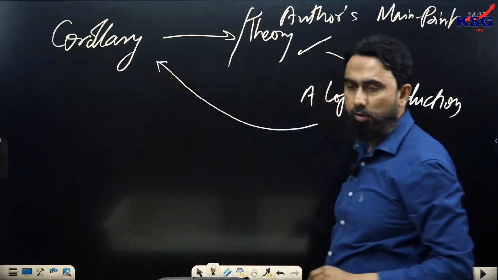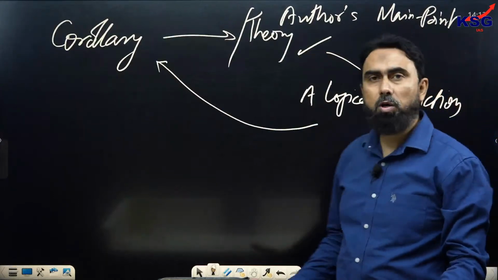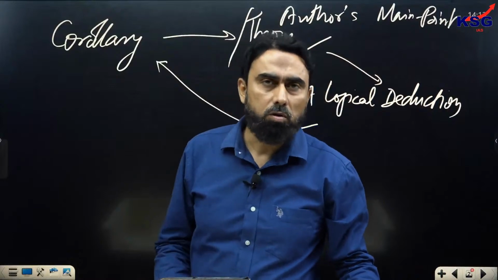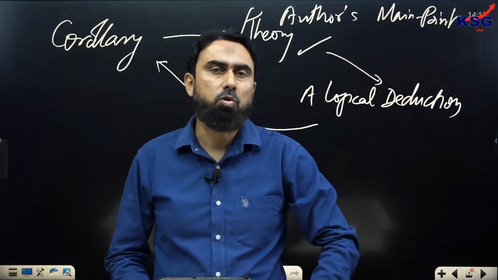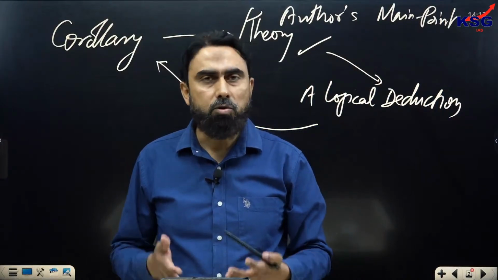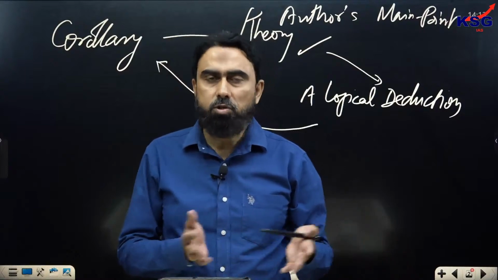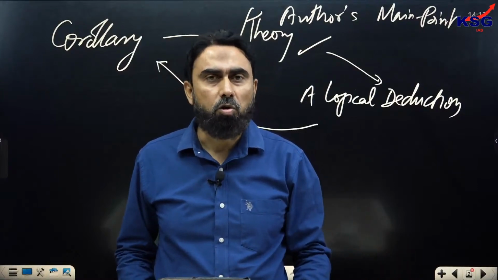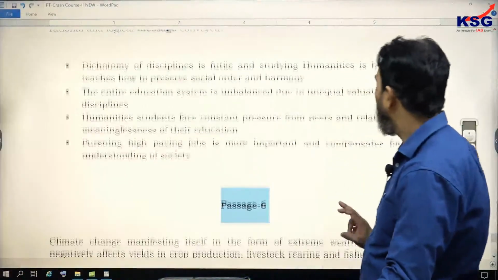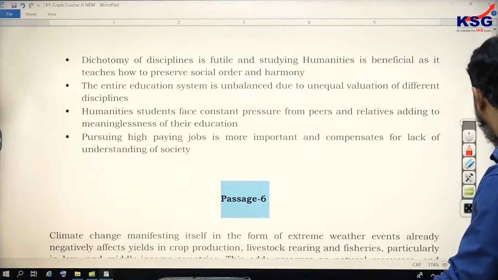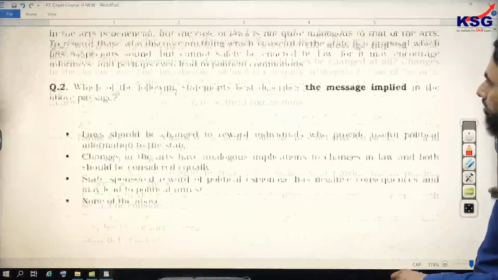So that's called a corollary. The author's main point need not be missed out. Though we have solved the questions of main idea where the author's main point as it is was supposed to be chosen, now here, based on that main point, we choose some logical deductions or consequences. So I'll show you some questions on corollary.